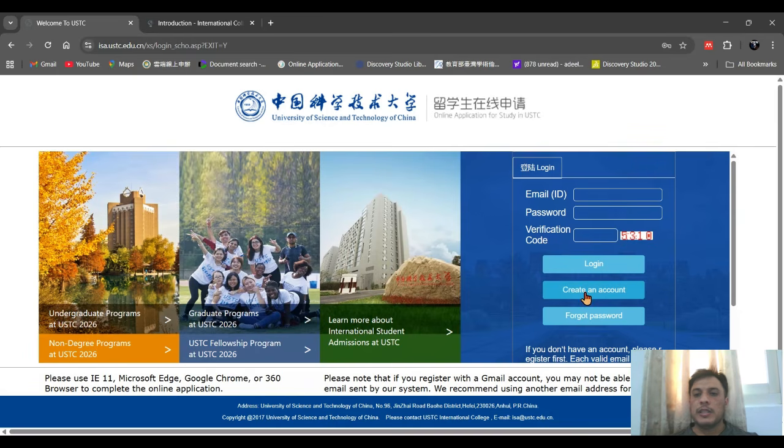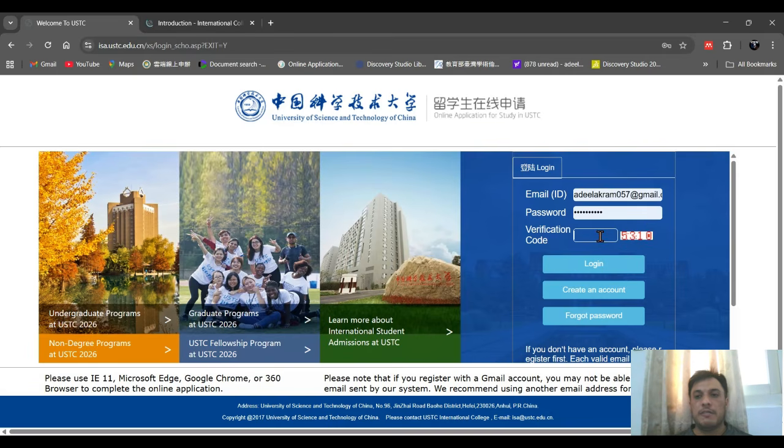Here you can click on create account, and it will show you the registration page. There you have to make your password, provide your passport number, email address and contact number, and then click on create account. Your account will be created. After that, come back, click on email password, and write your email and password here.